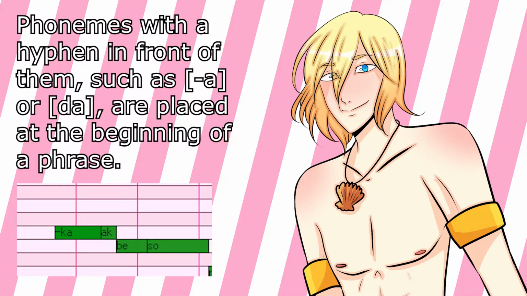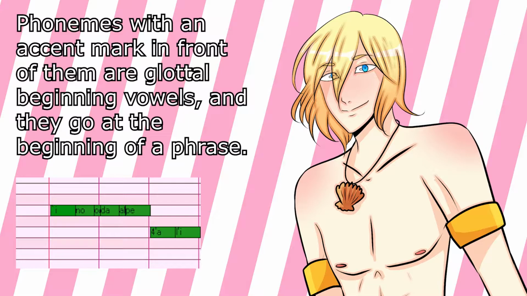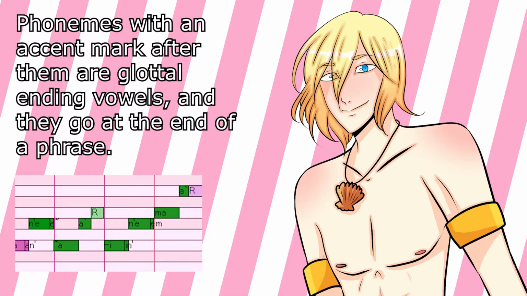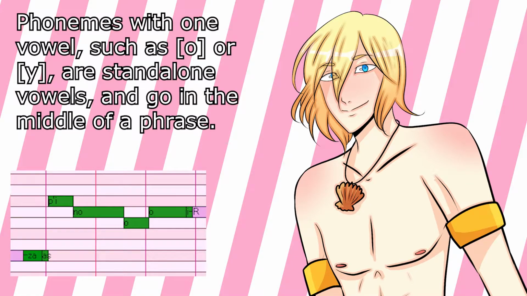Phonemes with a hyphen in front of them are placed at the beginning of a phrase. Phonemes with a hyphen after them are placed at the end of a phrase. Phonemes with an accent mark in front of them are glottal beginning vowels and they go at the beginning of a phrase. Phonemes with an accent mark after them are glottal ending vowels and they go at the end of a phrase. Phonemes with two vowels are vowel-vowel transitions and go between CVs. Phonemes with one vowel are standalone vowels and go in the middle of a phrase.